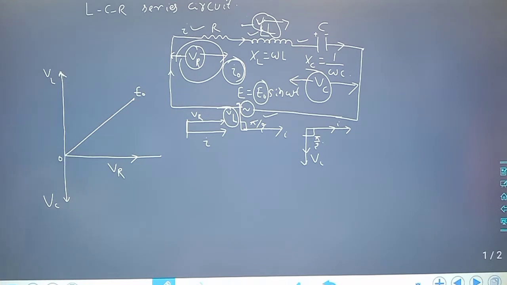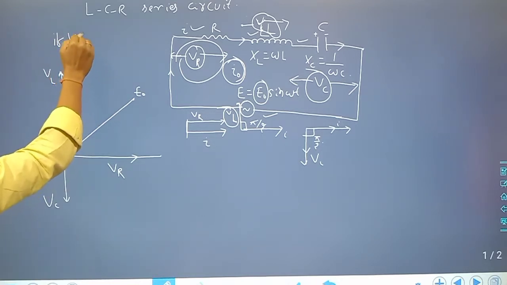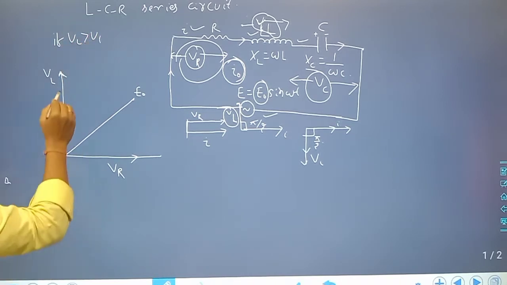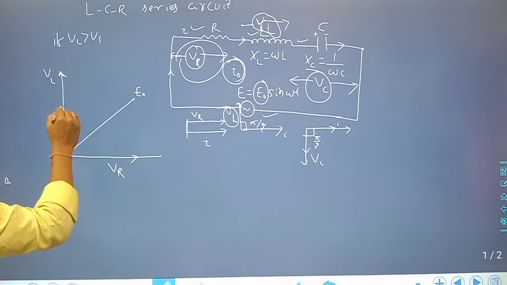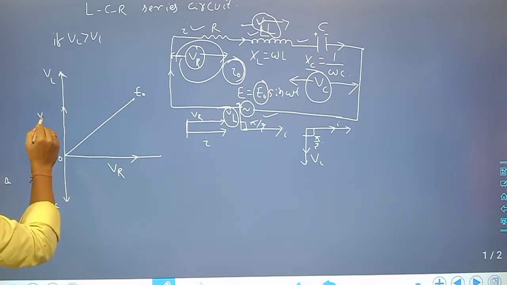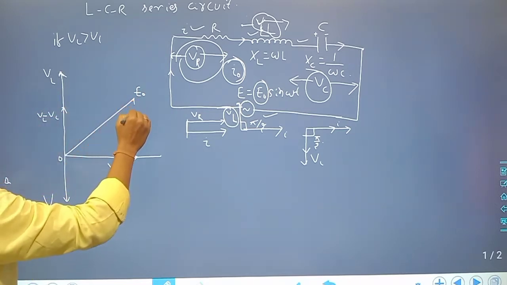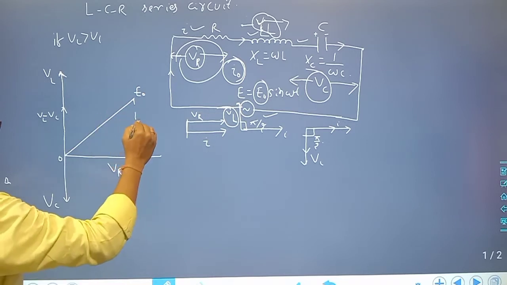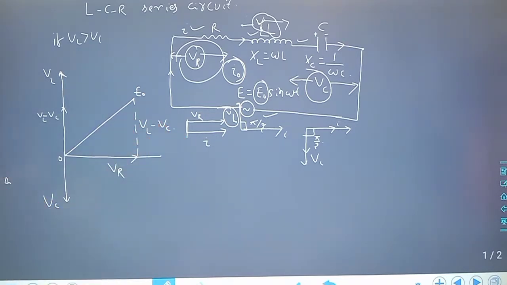Okay. If this is vector A and this is vector B, the resultant is A minus B. If VL is greater than VC, the resultant is VL minus VC. So this is VL, this is VC, and this is VL minus VC.